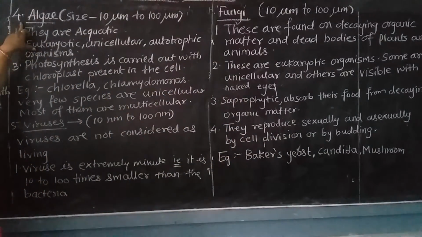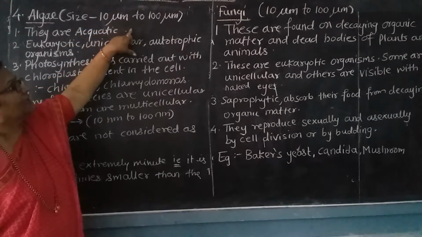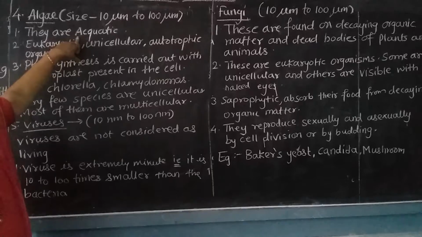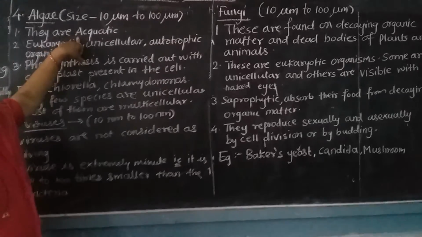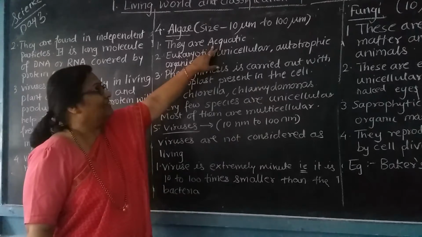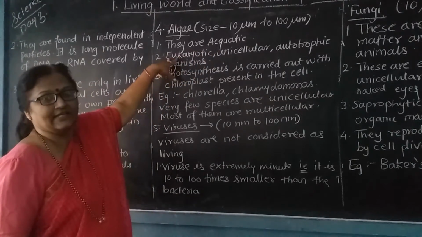Next comes algae, the fourth kingdom. Here the size is 10 micrometer to 100 micrometer. They are aquatic, means they are living in water.